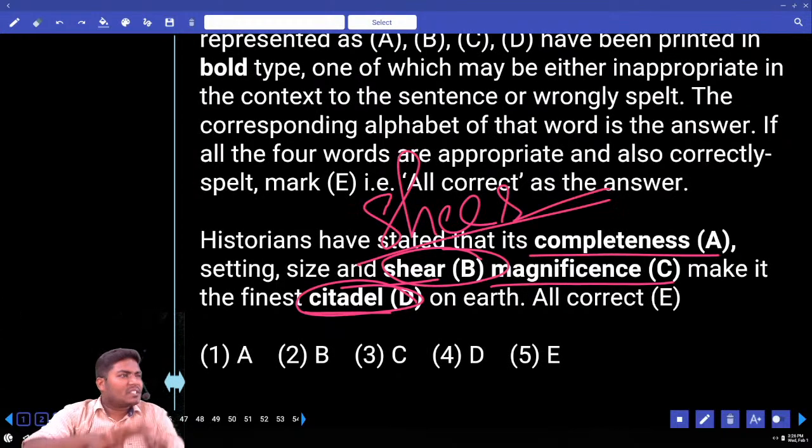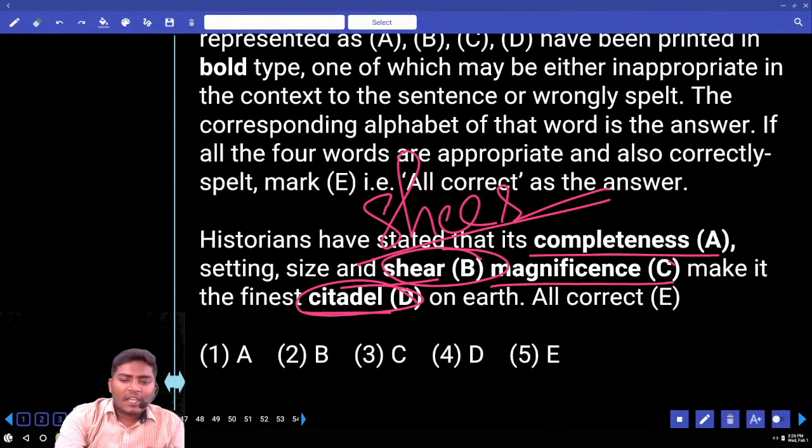S-H-E-E-R. Sheer in the sense of complete. Sheer focus, that means complete focus. Sheer knowledge, complete knowledge. Sheer magnificence, that means complete magnificence.